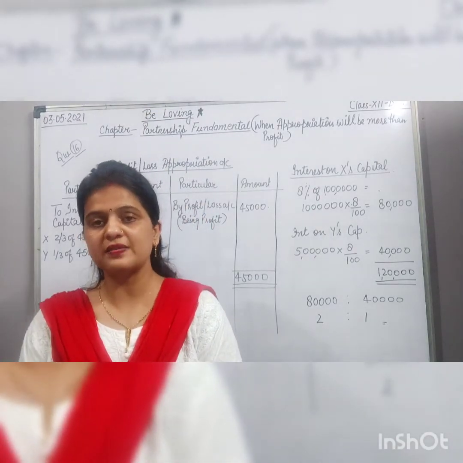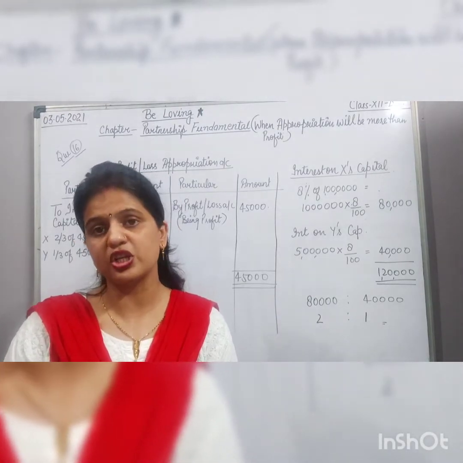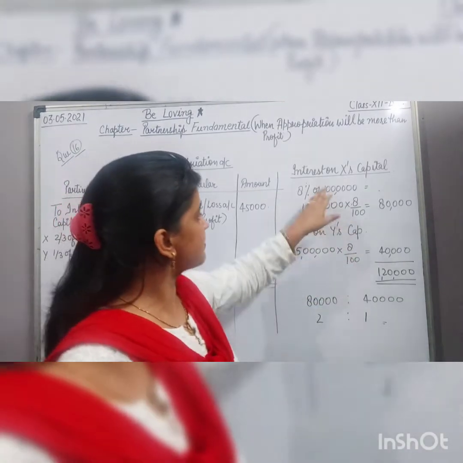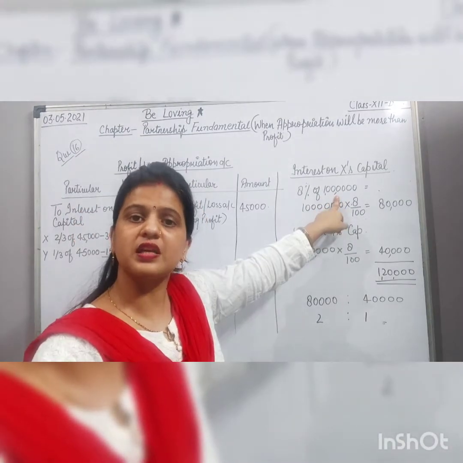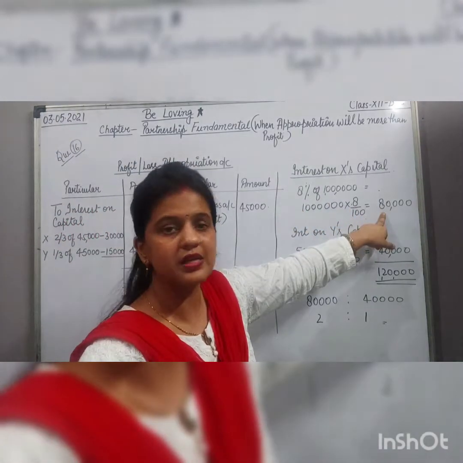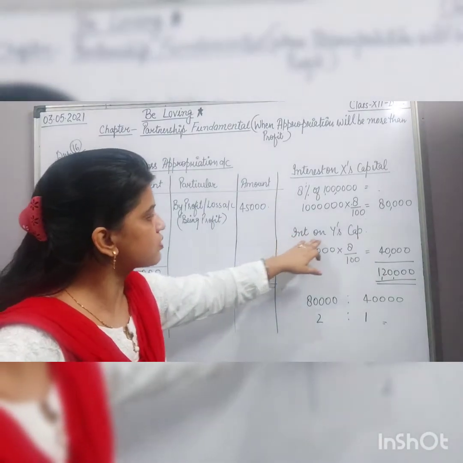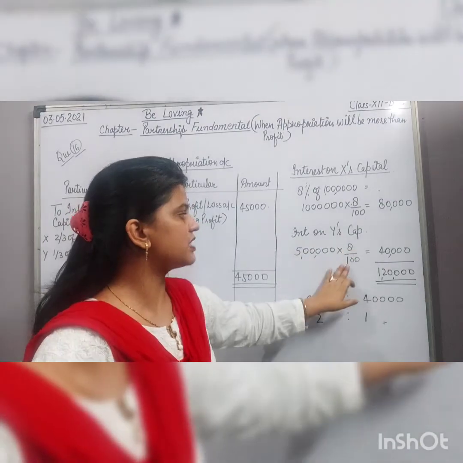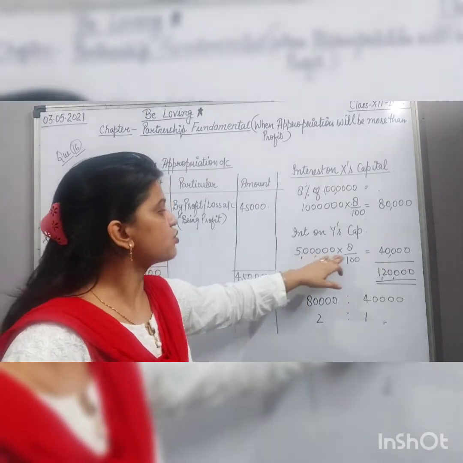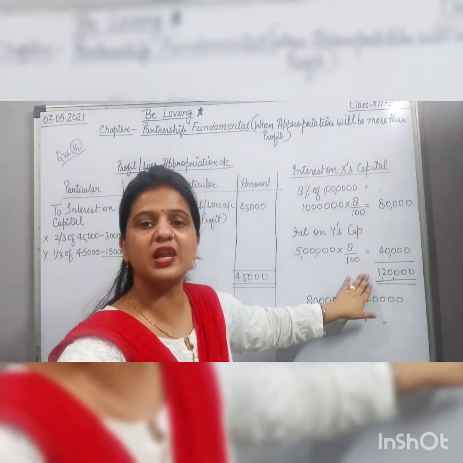Okay, so here we can see that we only have to calculate interest on capital. So let's start with the calculation. The capital of X is given as 10 lakh and the rate of interest is 8%. So 10 lakh into 8 by 100, the interest on capital is 80,000. Then we calculate the same for Y also. Interest on Y's capital will be 5 lakh into 8 upon 100, because Y's capital of 5 lakh is given in the question. So we will get 40,000. Okay, so the total interest on capital is 1,20,000.